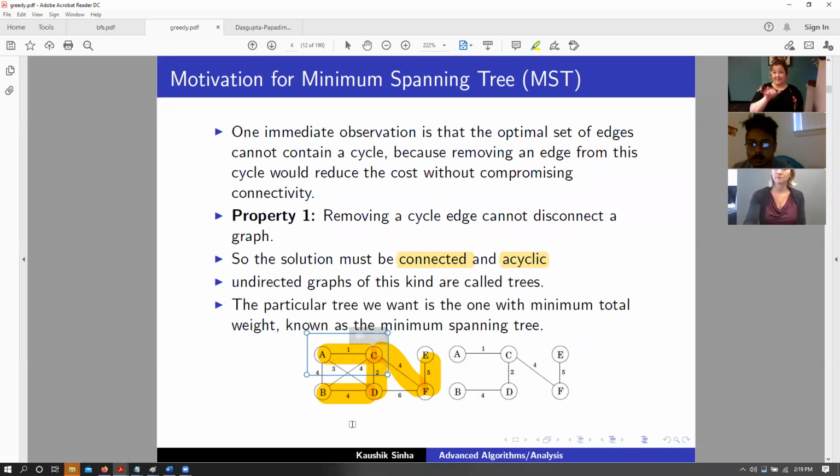So you can imagine this as any connectivity issue. For example, deciding at which location I should put my cell phone broadcast towers. Which locations I choose would depend upon my maintenance cost, how windy that area is, and so on. As long as I am able to get all the users connected with the minimum cost, I am done and I don't care about anything else.